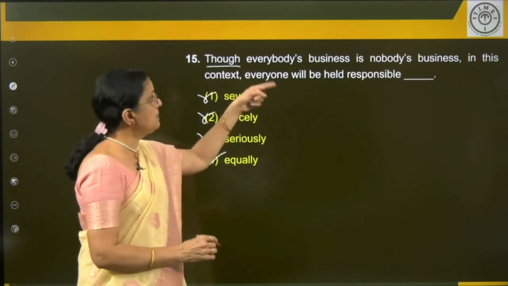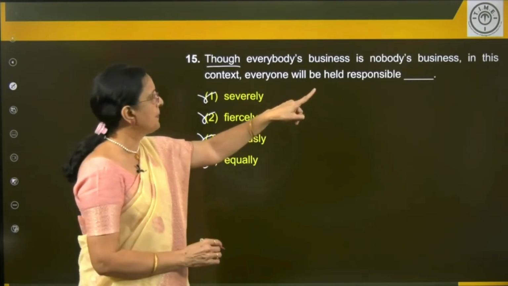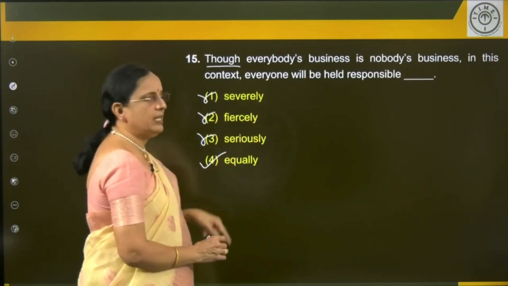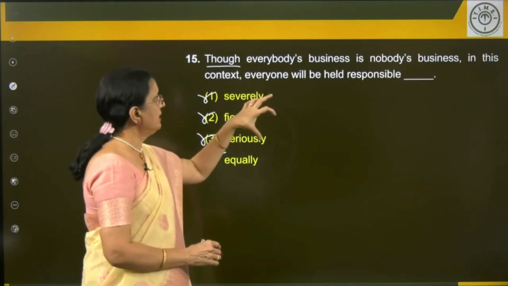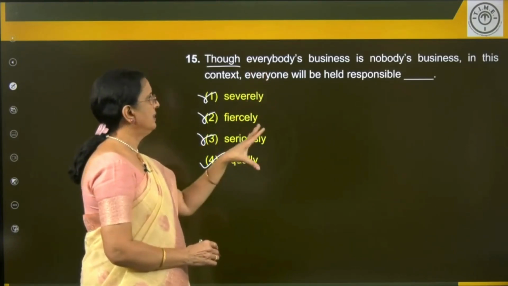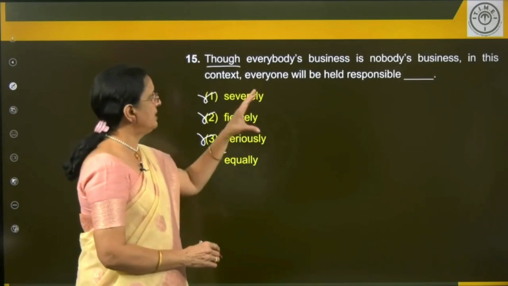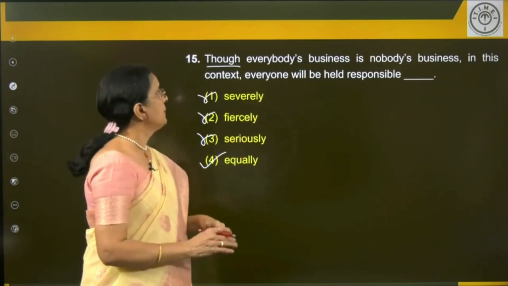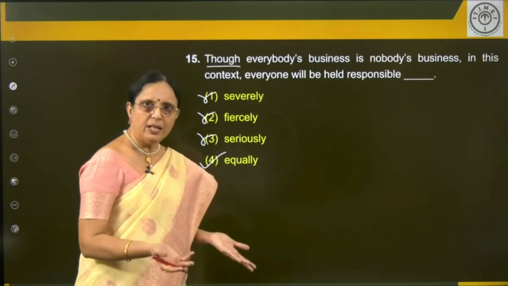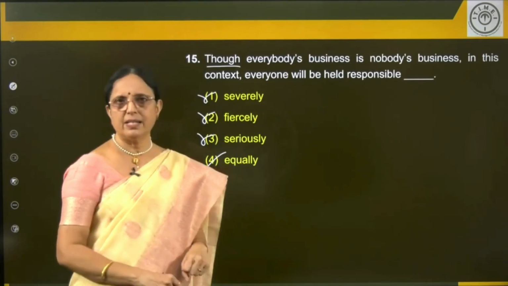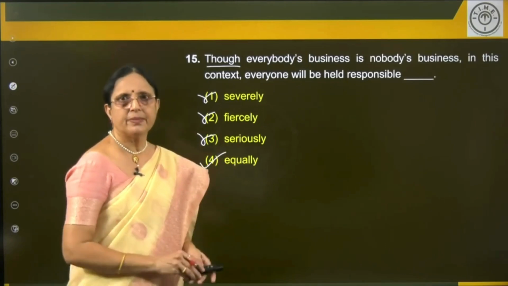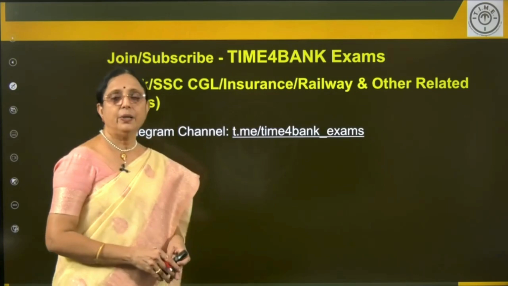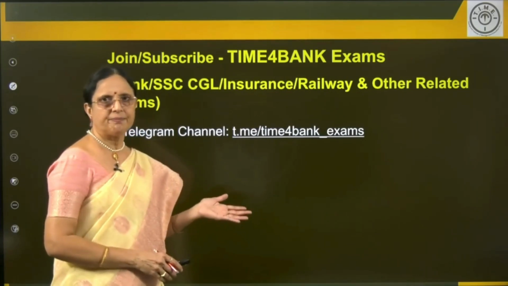Though everybody's business is nobody's business, in this context, everyone will be held responsible equally. So, we are holding everybody responsible equally, whether you are involved in that or not involved in that. That's the meaning of the sentence. This is clear? I hope you followed my explanation.